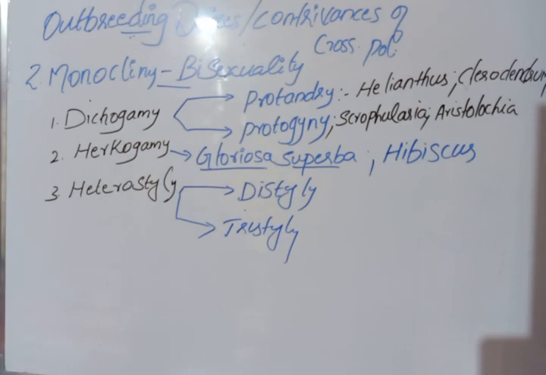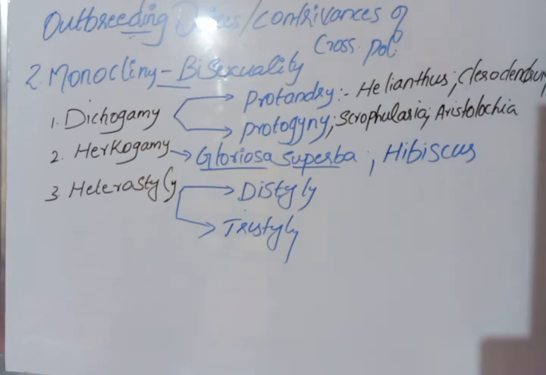Okay, distily and tristily. So what is meant by distily? Distily means the plant produces two forms of flower. Di means two. So the plants produce two types of flower.